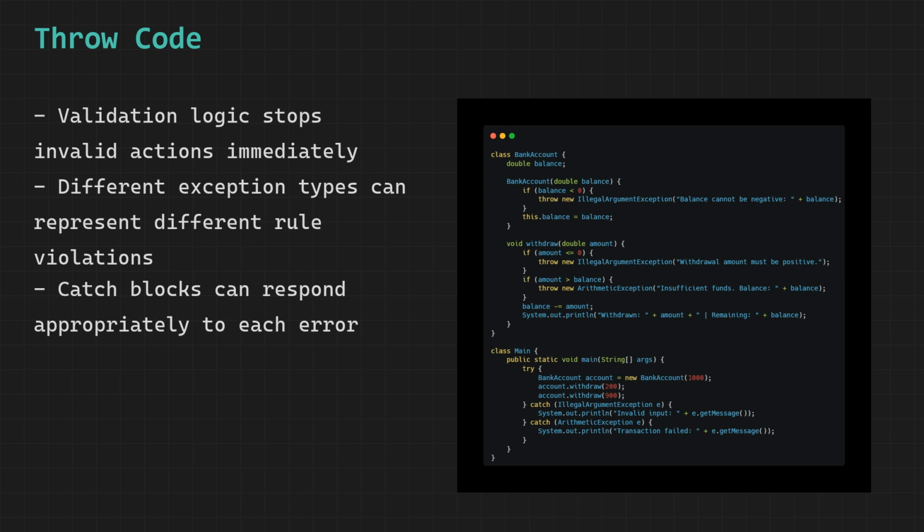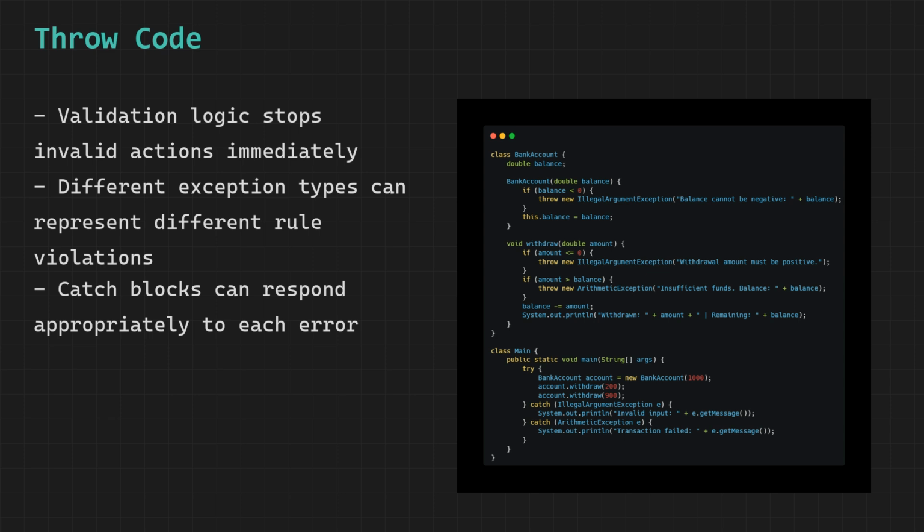Then we call withdraw with 900. The first check passes because 900 is positive. But the second check fails because 900 is greater than the current balance of 800. The throw keyword fires immediately and creates a new ArithmeticException with the message insufficient funds and the current balance of 800. That exception travels up the call stack to the Main class.